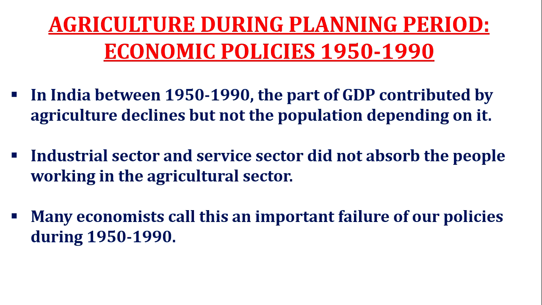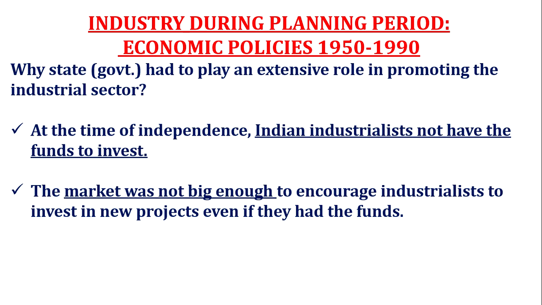The surplus labor was there, surplus people were there in the agriculture sector, but the reason was the other two sectors did not absorb the people, and this was one of the failures of our policies during 1950 to 1990. So now the industry, we've done so far the agriculture sector. Now we'll try to understand the industry during the planning period and the economic policies in this particular sector, the industrial sector, during 1950 to 1990.